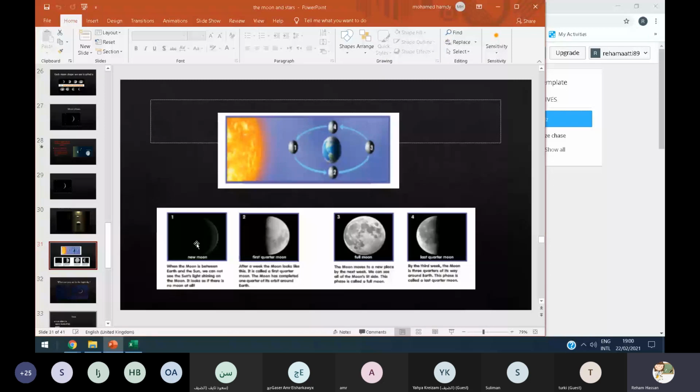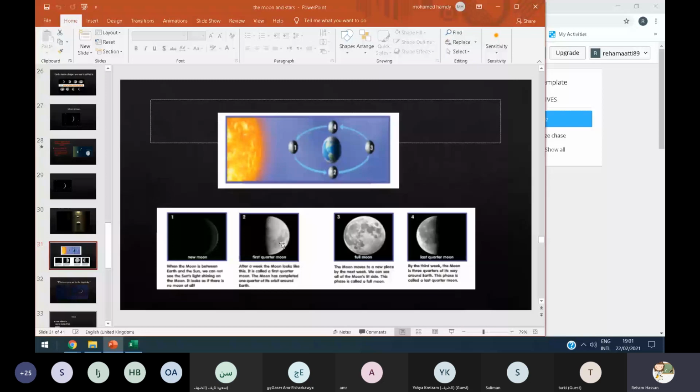We cannot see the sunlight shining on the moon, so it looks as if there is no moon at all, but the moon is in the sky really. We cannot see it because no light from the sun is shining on it. And the first quarter, this phase is called first quarter. In the first quarter, it's after a week. After a week, the moon looks like this, and it's called the first quarter moon.